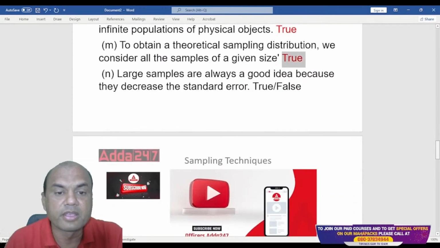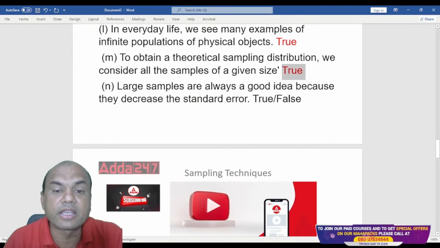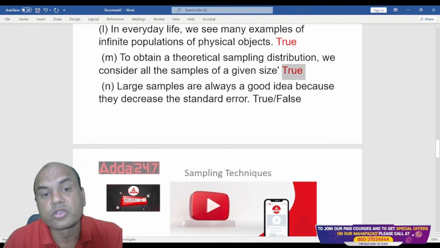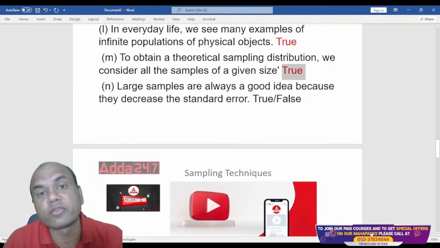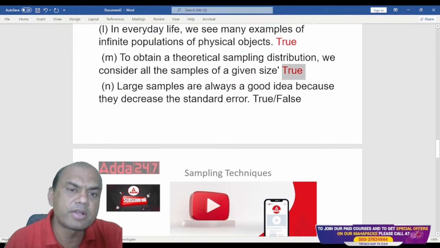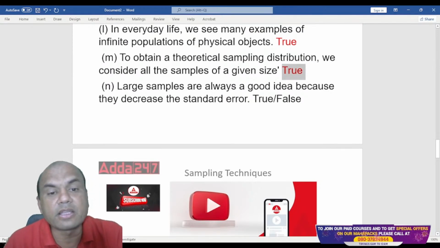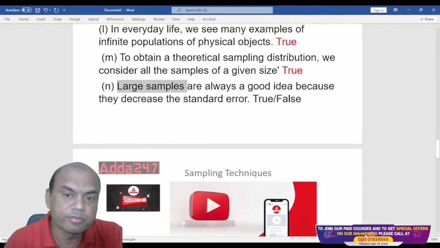Next one. Larger samples are always a good idea because they decrease the standard error. If I have larger samples, will it decrease my standard error? Yes, they will decrease. Just now we saw in one of the above questions that as the sample size increases, the standard error will decrease. So does it mean I must always go for larger samples? Is it true?